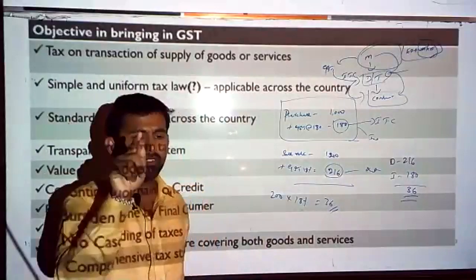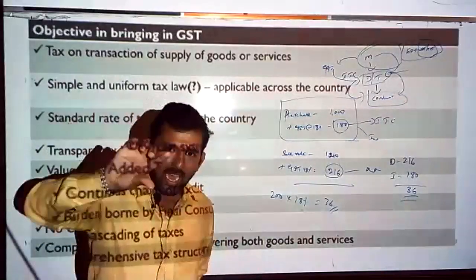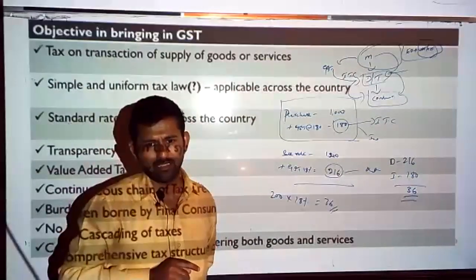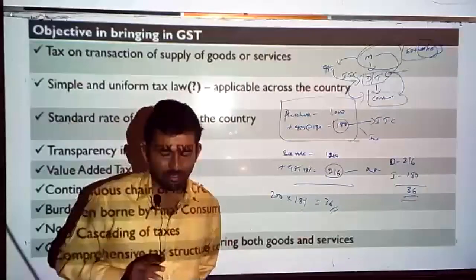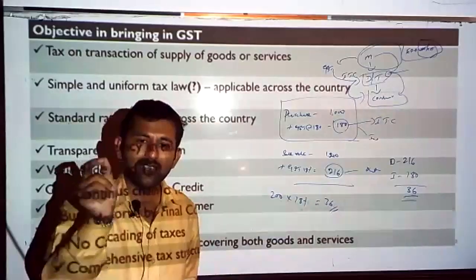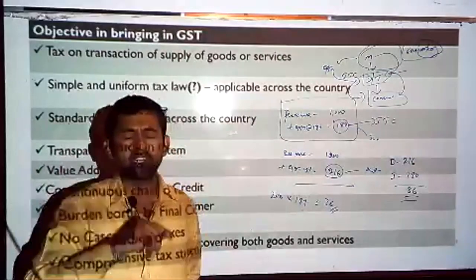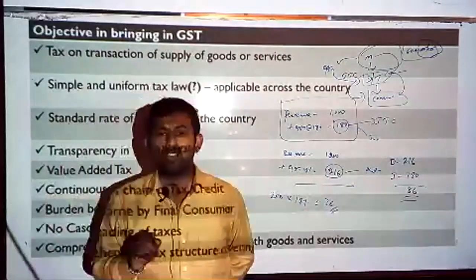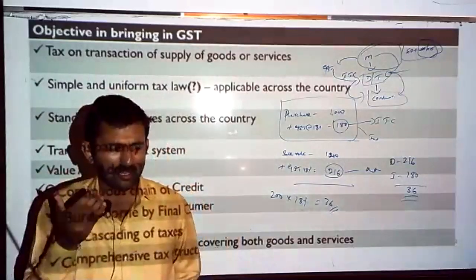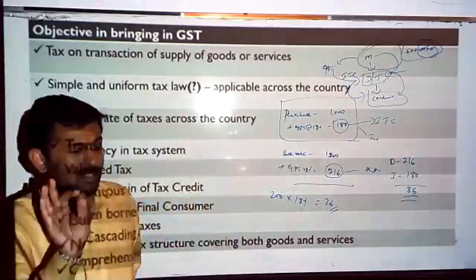Now, mobile phone value is 10,000 rupees. Excise duty on it is 1,800. Now you add both, that will come to 11,800. On that, VAT was getting charged at the rate of 15 or 12 or whatever may be the rate notified by the government. Getting the point? Now, that 11,800 is inclusive of the tax. Now you are calculating the VAT not only on the basic price of the good, but also on the tax portion, the excise duty portion. So that is nothing but a cascading effect getting created. Tax on tax you are collecting. Next, that cascading effect was not applicable.